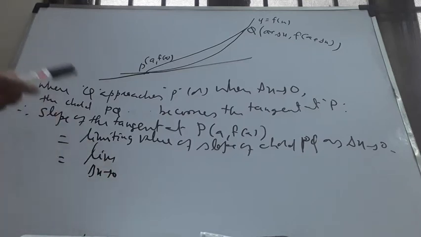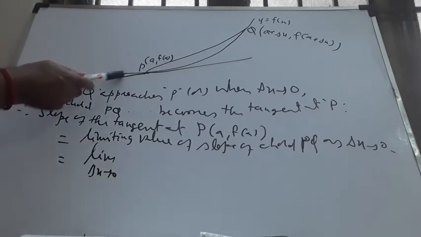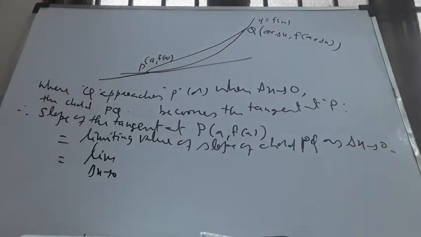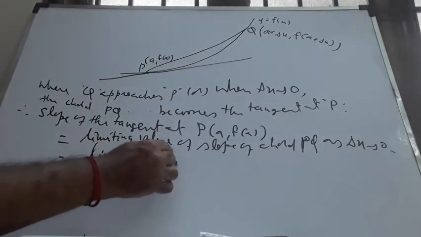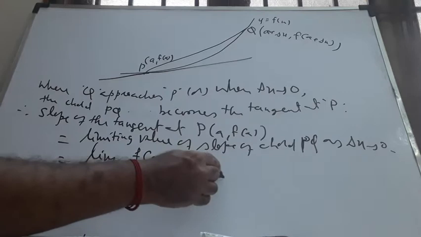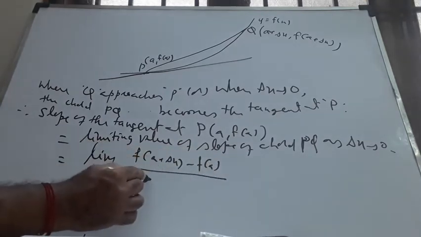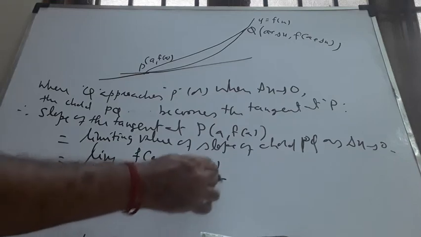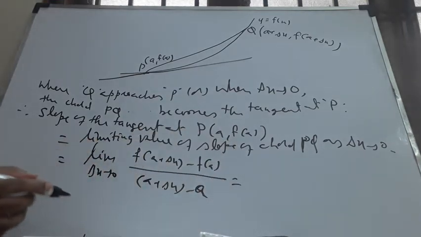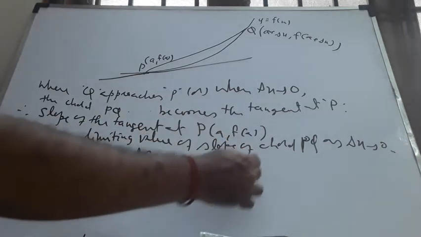You know very well, when 2 points x1 comma y1, x2 comma y2 are given on a straight line, slope of the line is given by y2 minus y1 divided by x2 minus x1, which you might have learned in earlier classes. Therefore the slope here is f of a plus delta x minus f of a, whole divided by a plus delta x minus a, that is difference of y values divided by difference of x values.